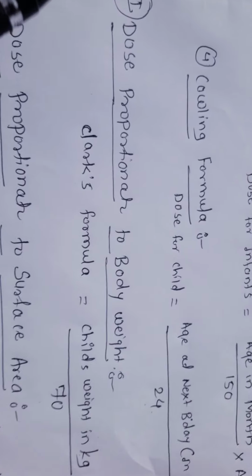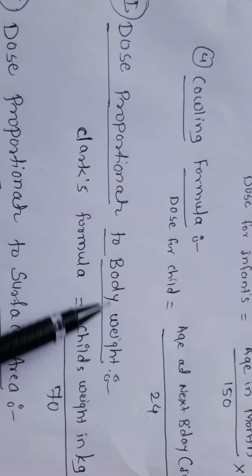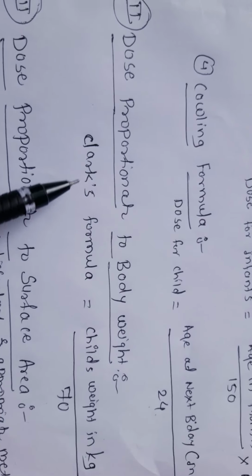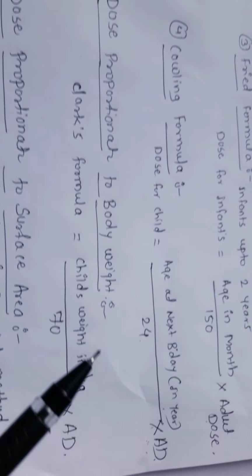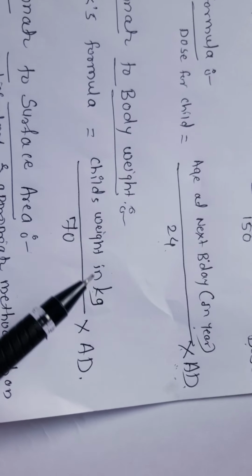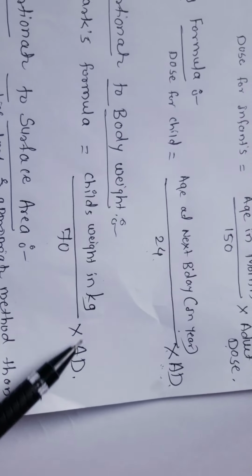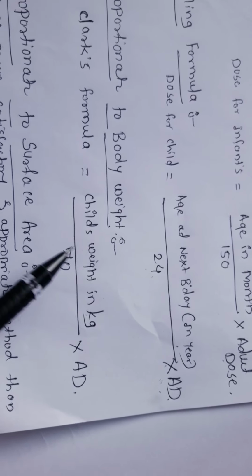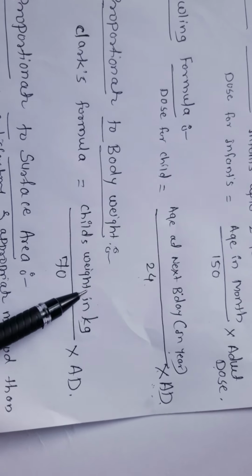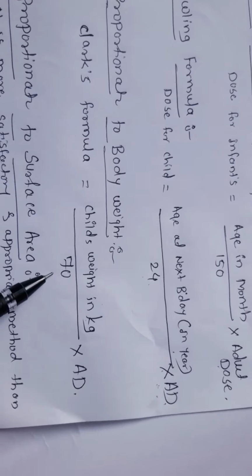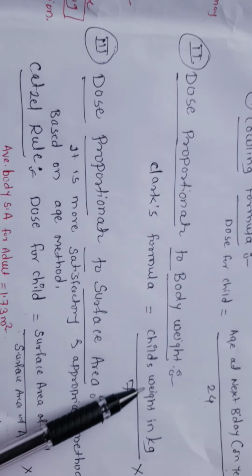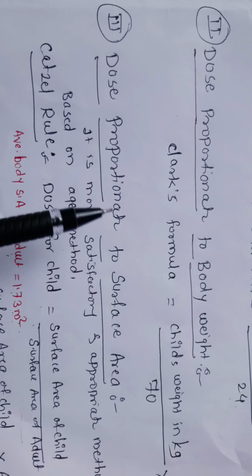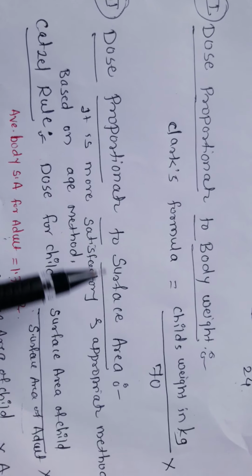Now second, dose proportionate to body weight. In that, the Clark formula is used. What is the Clark formula? Child weight in kg divided by 70, multiplied by the adult dose. Here the body weight is used. This is the Clark formula.